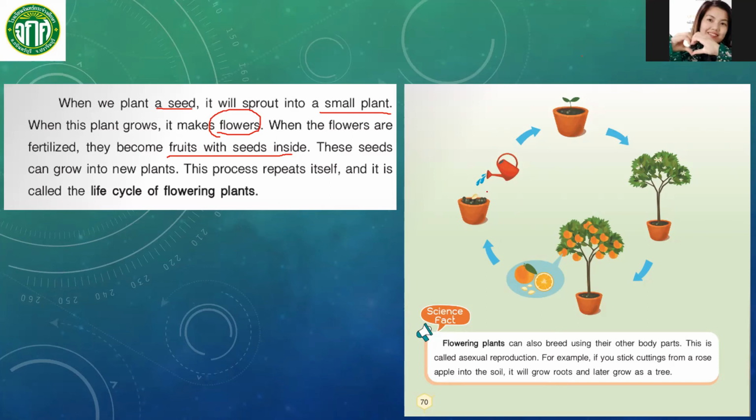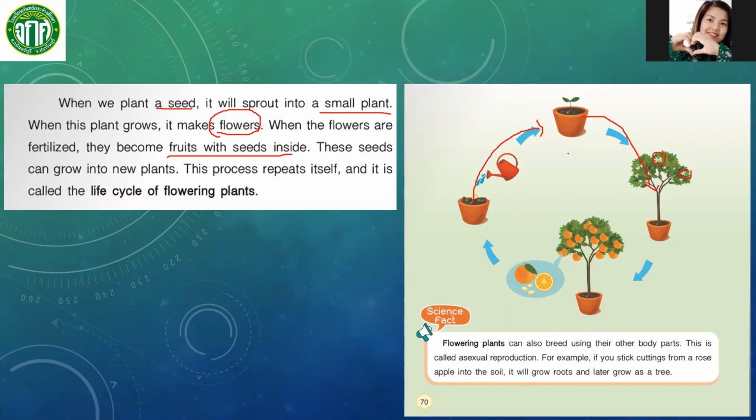If we plant a seed in the right soil and water it, it will grow into a new plant, right? A small plant. And then this plant will grow and provide flowers. As you can see, there are flowers here already.